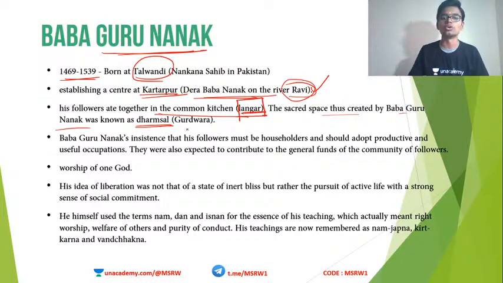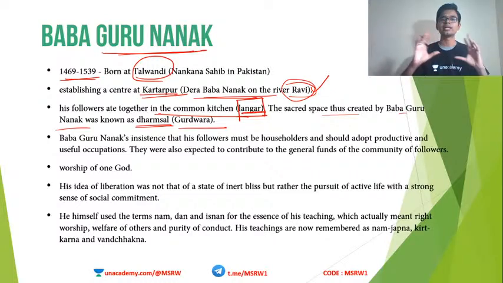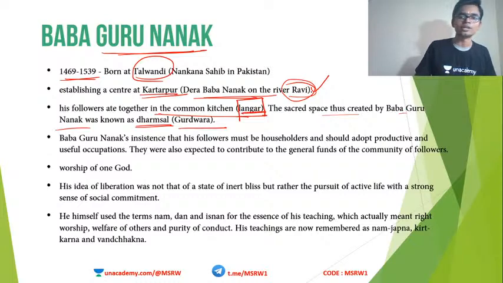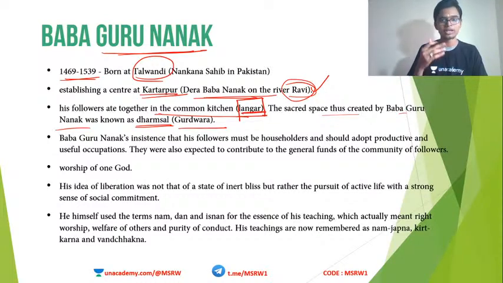The sacred space thus created by Baba Guru Nanak was known as Dharmsal, which is now known as Gurudwara. If you go to the Golden Temple at Amritsar, even now, you will get the same food, irrespective of any kind of class discrimination. Everybody will be given the same food on a daily basis. Food is available at Gurudwaras, especially at noon time and night time, because of this concept.